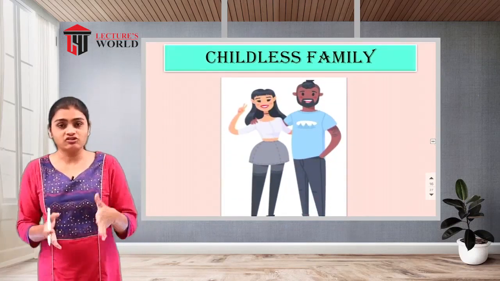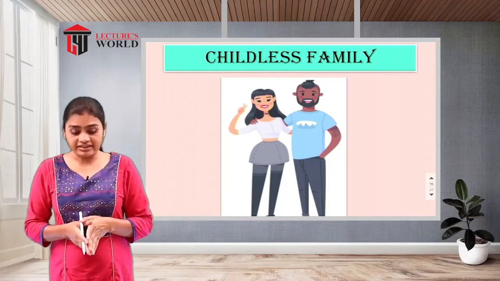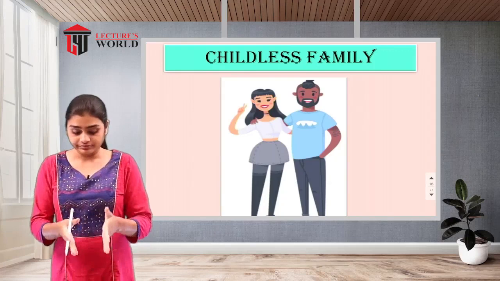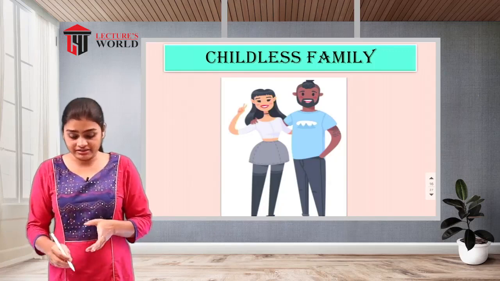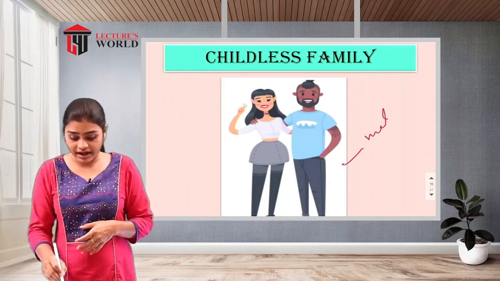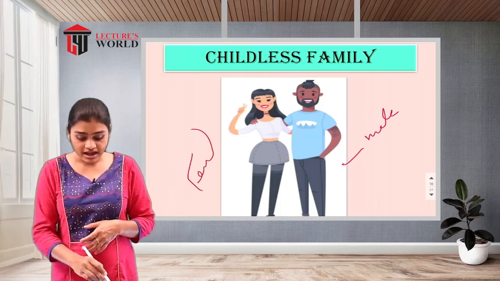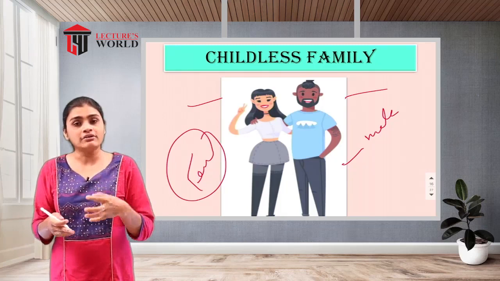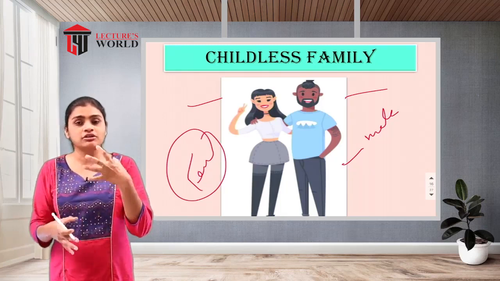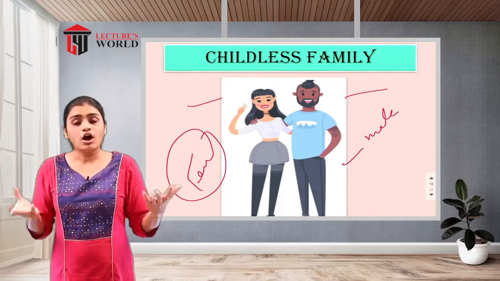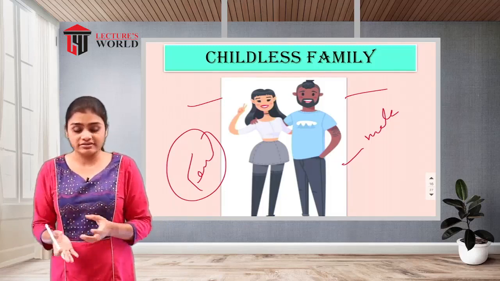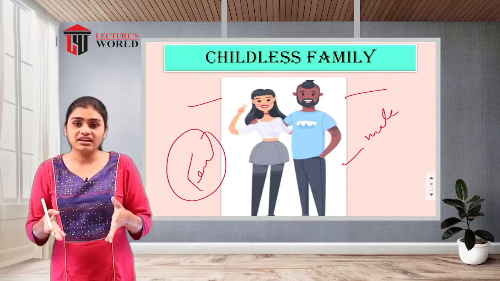So we have seen the joint family or extended family. Next we have the childless family. Childless family means only the male partner and the female partner will be there. Either they have some issues in procreation or giving birth to children, or by their own willingness they are not going to give birth to children, and in that case they will be childless.